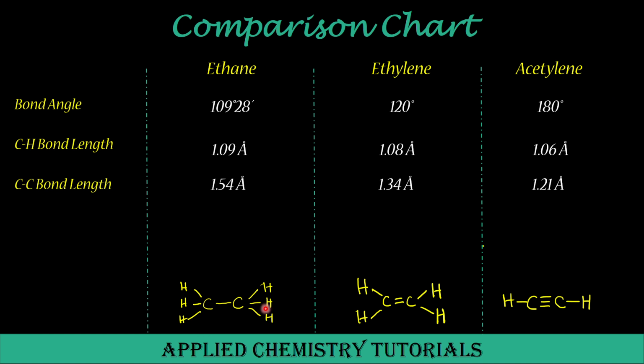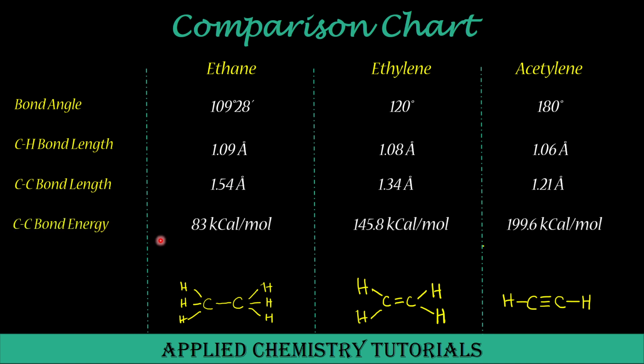Now if we see the CC bond length, as we are moving from single bond to double bond in ethylene, the CC bond length decreases. This is quite obvious because the bond multiplicity increases, so carbon atoms are getting closer and the overlap is tighter, so the bond length decreases as we go from ethane to ethylene to acetylene. Now if you see the bond energy, quite obvious, as the bond length decreases, the atoms are getting closer, the bond strength increases, so the bond energy increases from 83 to 145.8 to 199.6 kilocalorie per mole in acetylene.